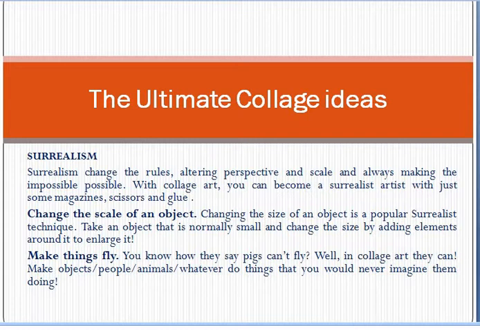Coming to the next theme, surrealism. Surrealism means changing the rules, altering perspective and scale and always making the impossible possible. So with this collage art, you can become a surrealist artist with just some magazines, scissors and glue. So how can we do this? By changing the scale of an object. It's a popular surrealistic technique. Take an object which is normally small and change the size by adding elements around it to enlarge it.